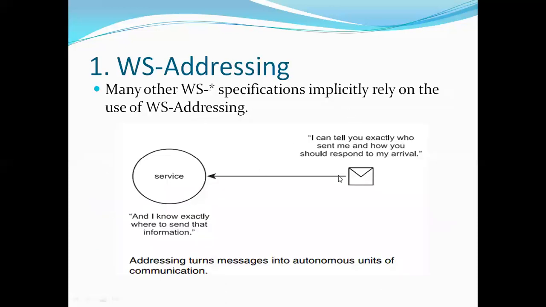See here the example. Whenever any requester or service consumer sends a request, and wants the response from that particular service, I can tell you exactly who sent me and how you should respond to my arrival. Suppose in case of a banking service, I am sending the account number and my mobile number to the bank.